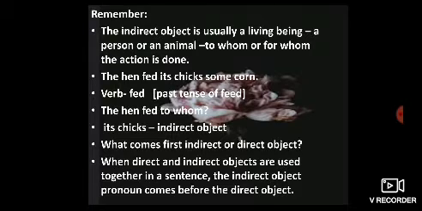Now maybe the question comes to your mind, what comes first, the indirect or the direct object? I hope that it is easy for you to pick out the direct and indirect. Now what comes first, direct or indirect? The answer is when direct and indirect objects are used together in a sentence, the indirect object comes before the direct object.